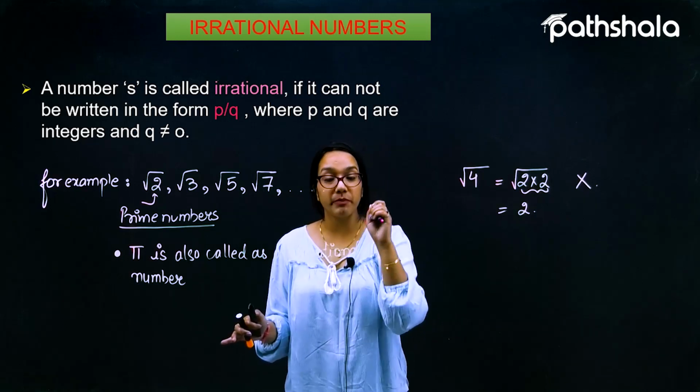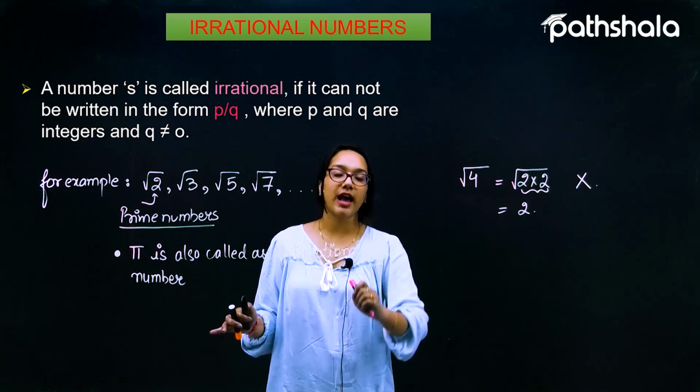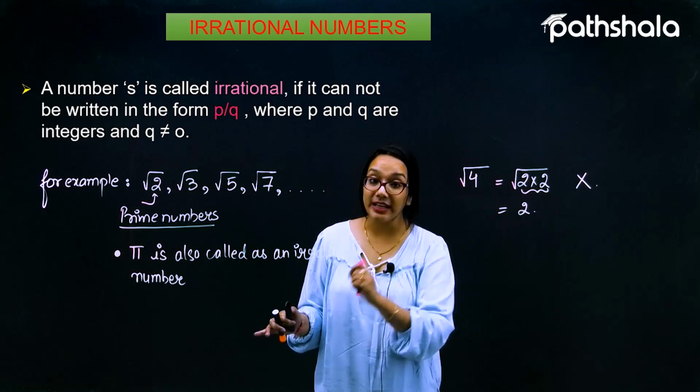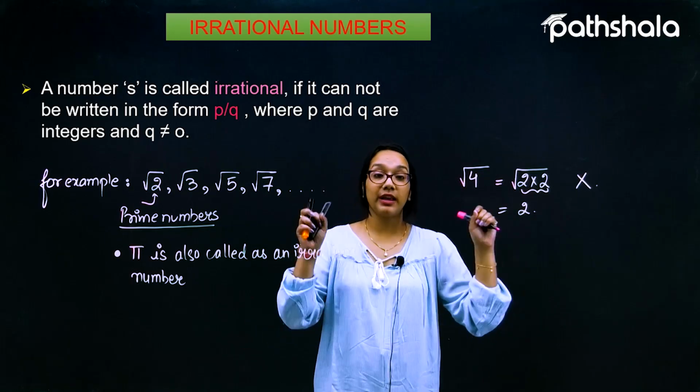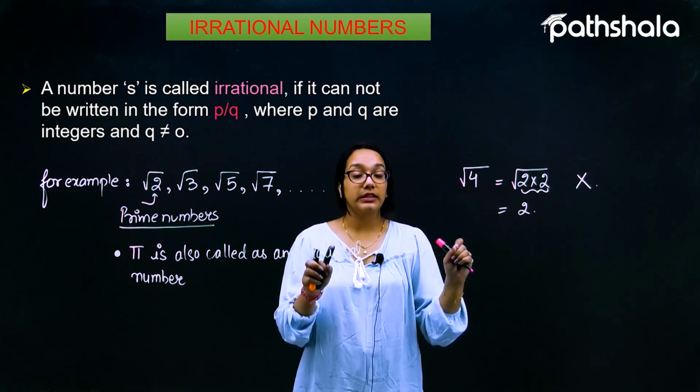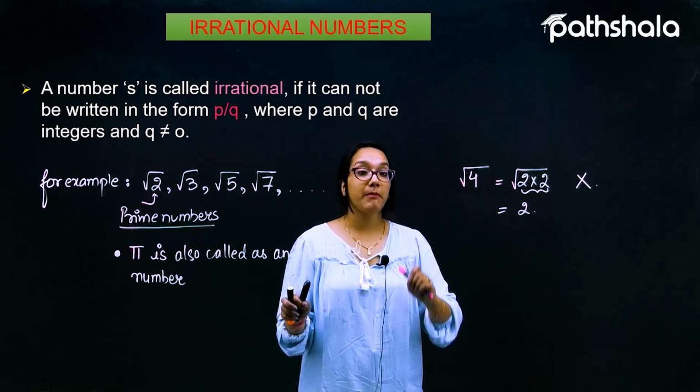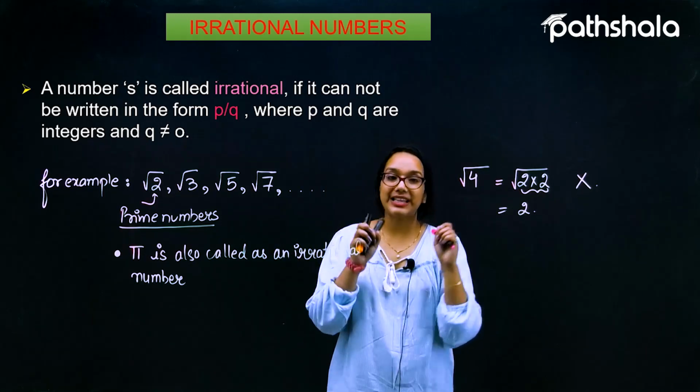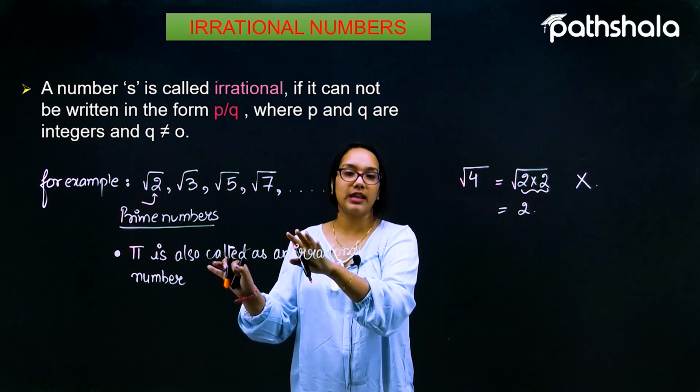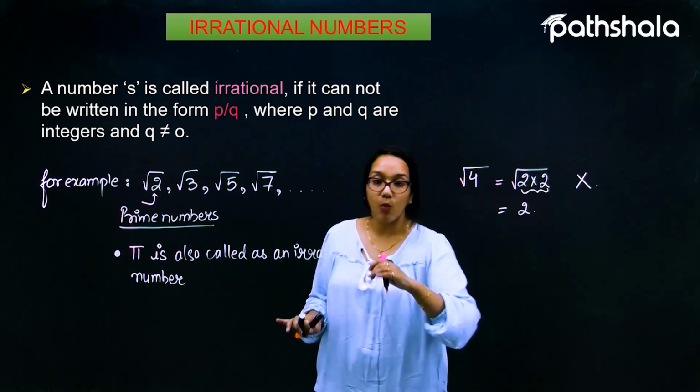And the most important thing over here is, as we know, that in between any two rational numbers there are infinitely many rational numbers. The same concept follows here for irrational numbers.